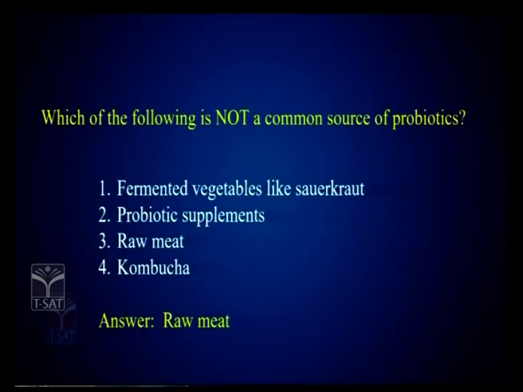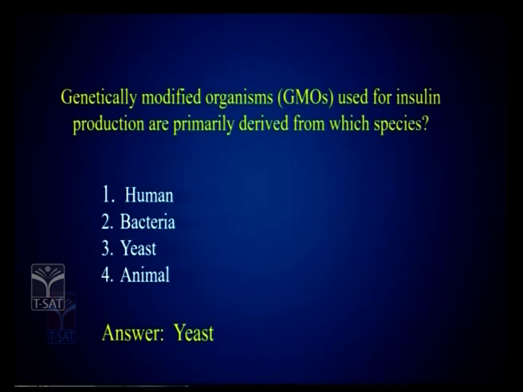Then the next question is, which of the following is not a common source of probiotics? So here all probiotic products are given, like sauerkraut, probiotic supplements, raw meat, kombucha and all. But it's very clear raw meat is not a probiotic product.